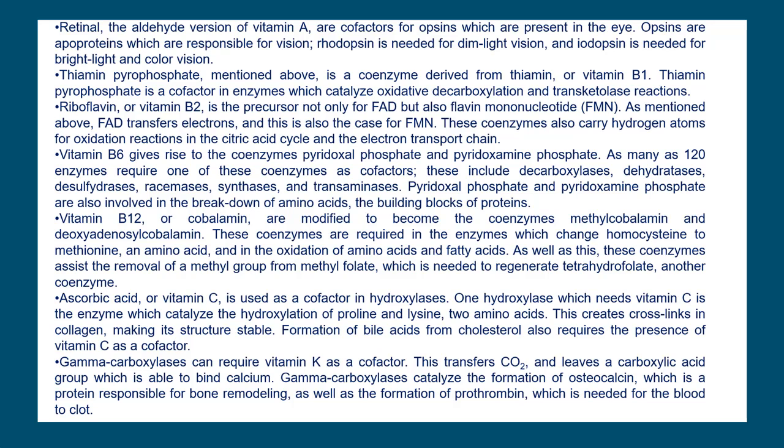Another example, riboflavin, or vitamin B2, is a precursor not only for FAD but also for flavin mononucleotide, referred to as FMN. As mentioned above, FAD transfers electrons, and this is also the case for FMN. These coenzymes also carry hydrogen atoms for oxidation reactions in the citric acid cycle and the electron transport chain. Similarly, there are examples of vitamin B6, vitamin B12, ascorbic acid and gamma carboxylases, where we have cofactors also. Please go through this in detail.